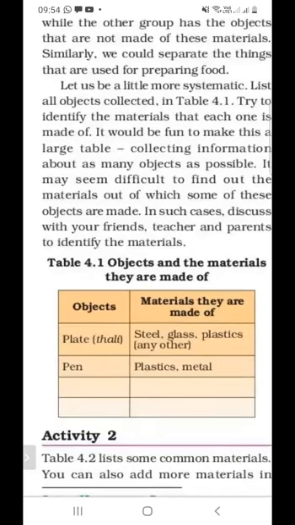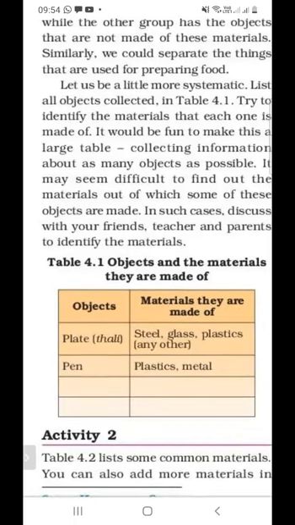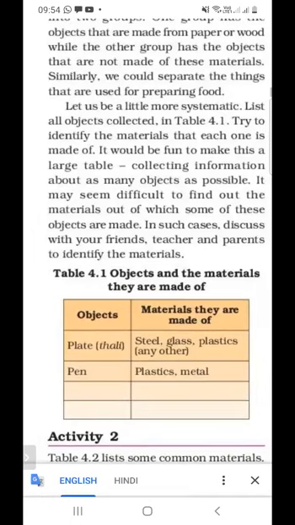What are the materials used for making a pen? It can be available in plastic or in metal. And what are the materials used in the plate? Steel, glass, or plastic are the materials for making a plate.